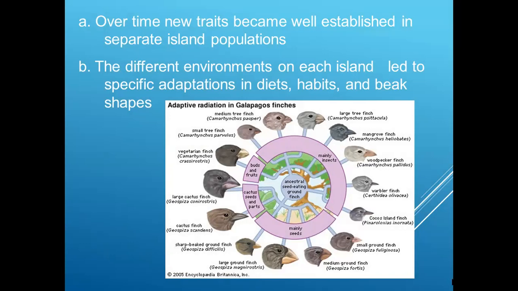Here you can see from this particular image the different kinds of finches surviving on different kinds of food; they have different kinds of beaks. However, their original ancestors, which were the seed ground eating finches, remain there. These birds share common ancestors.